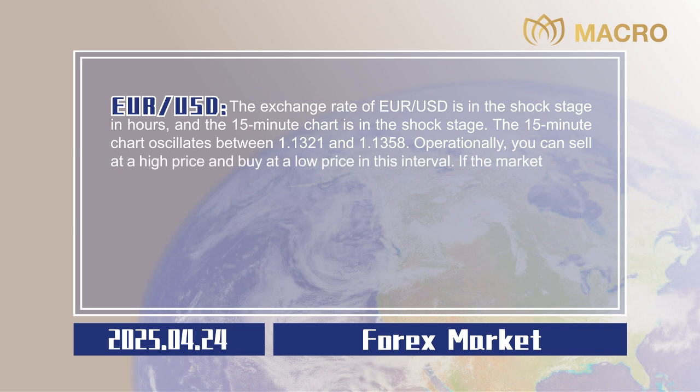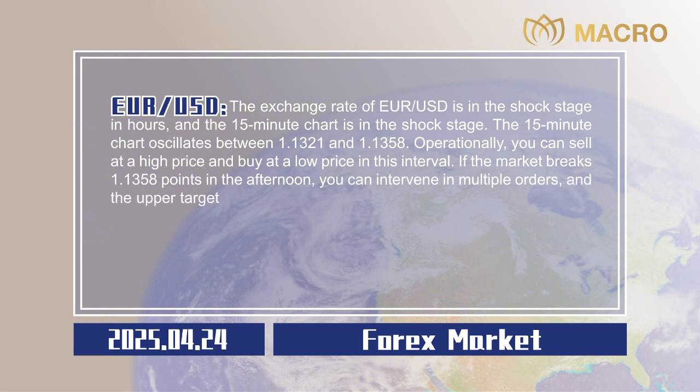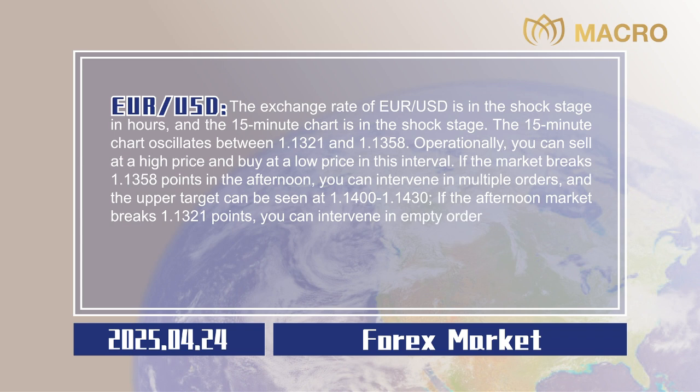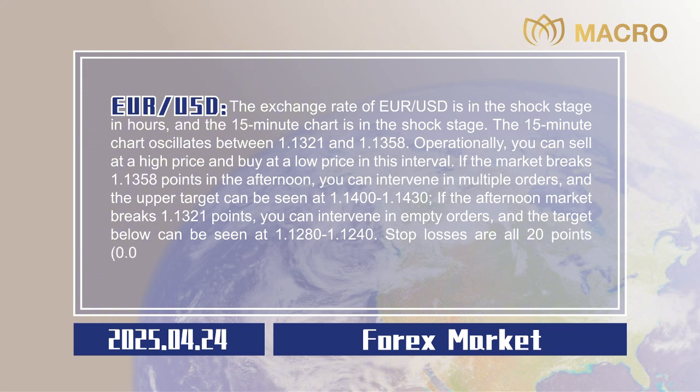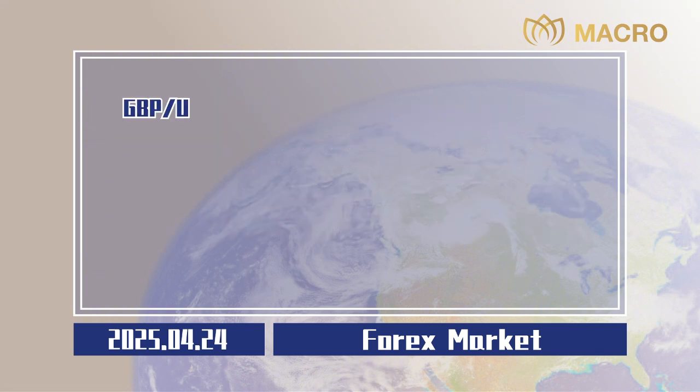If the market breaks 1.1358 points in the afternoon, you can intervene in multiple orders, and the upper target can be seen at 1.1400 to 1.1430. If the afternoon market breaks 1.1321 points, you can intervene in empty orders, and the target below can be seen at 1.1280 to 1.1240. Stop losses are all 20 points, 0.0020.